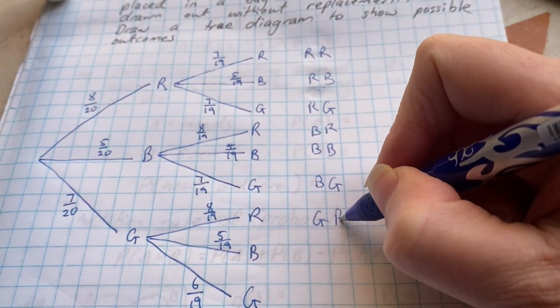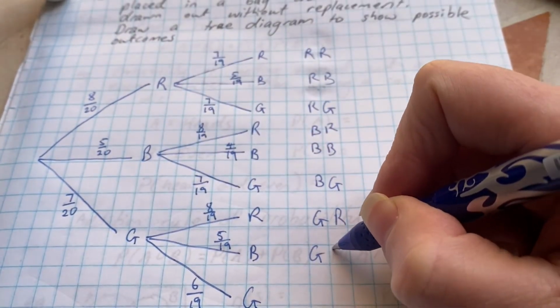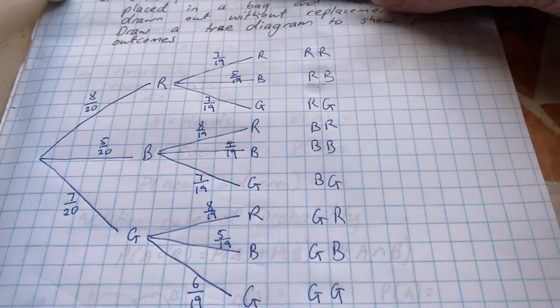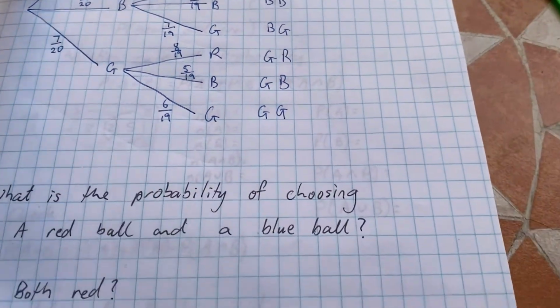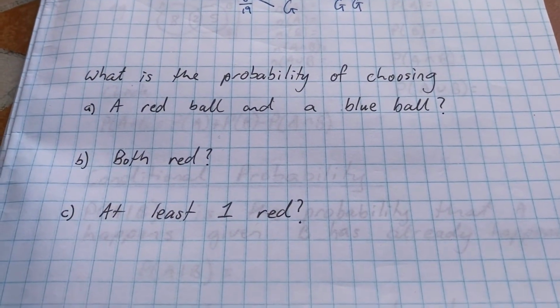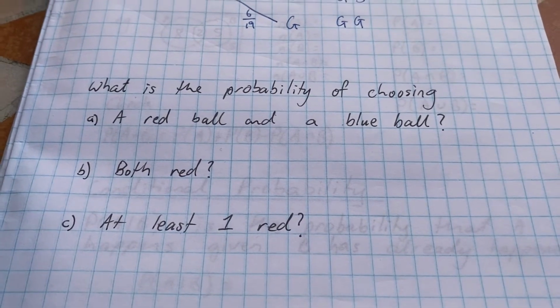This is green and then red. Green and then blue. Green and then green. Now we've got some questions at the bottom. What is the probability of choosing a red ball and a blue ball?